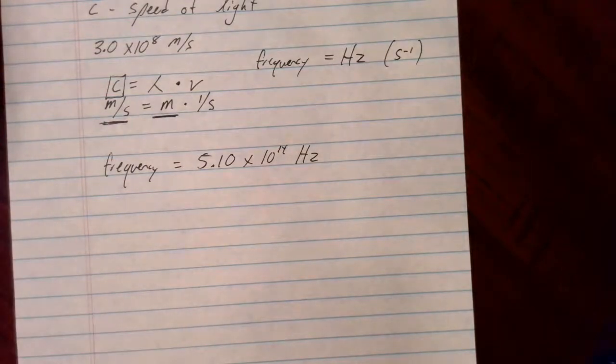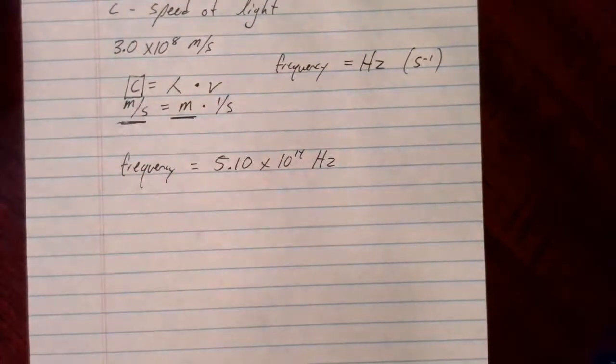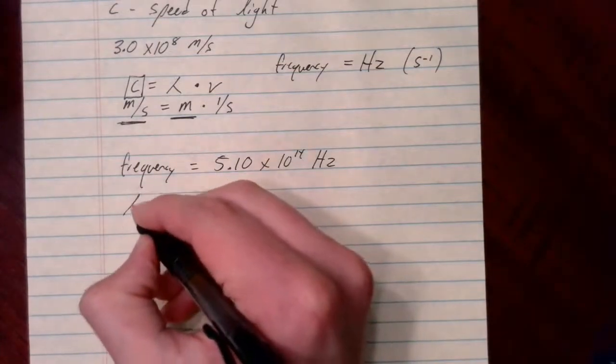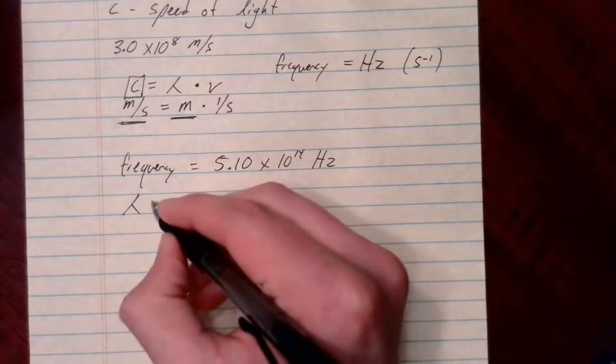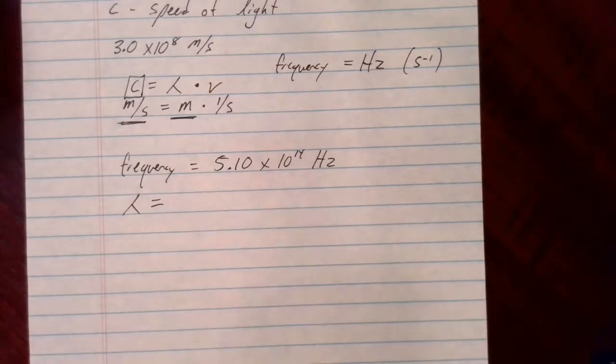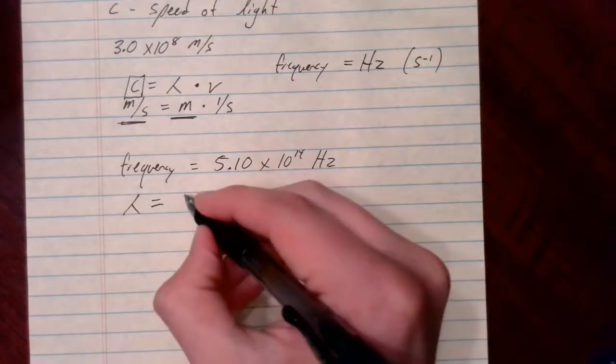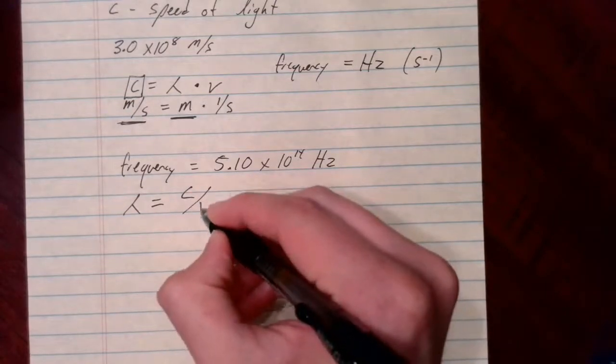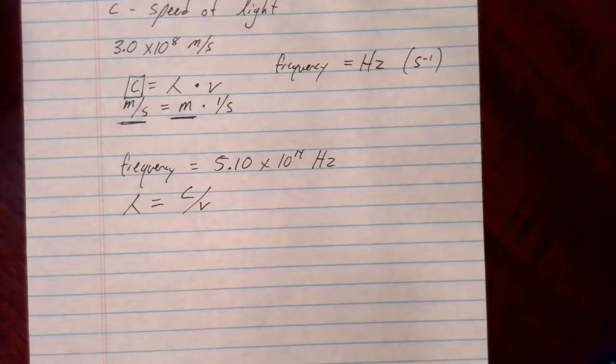Okay, so at this point I really only have one formula that I've used to deal with light, so this calculation should be fairly easy. So I have the speed of light equals wavelength times frequency. Before I start, I go ahead and do my algebra and solve for wavelength, so lambda. So wavelength equals, so when you do that algebra real quick, what do you get? Yep, hopefully you said the speed of light divided by frequency there.